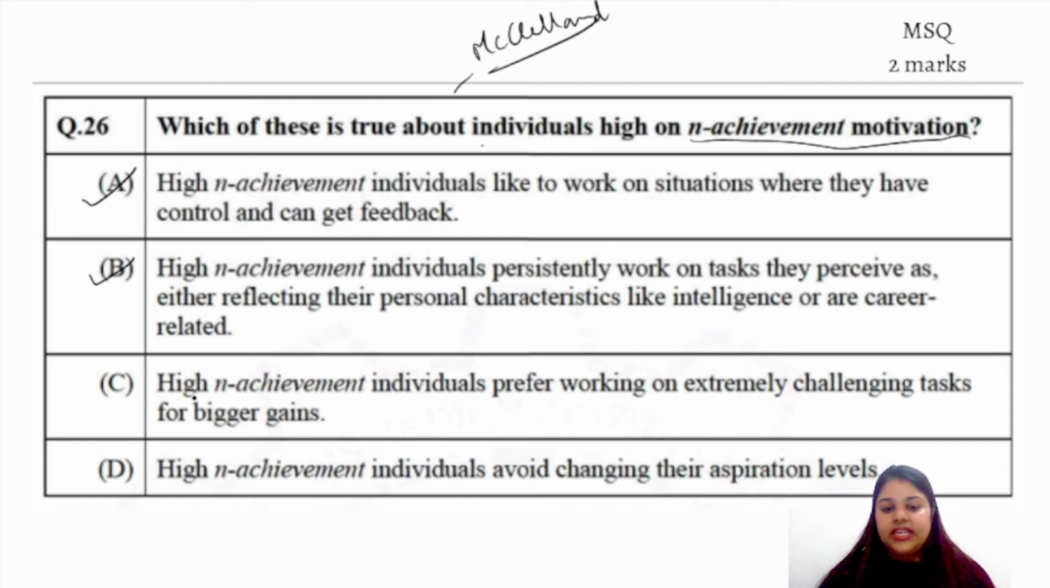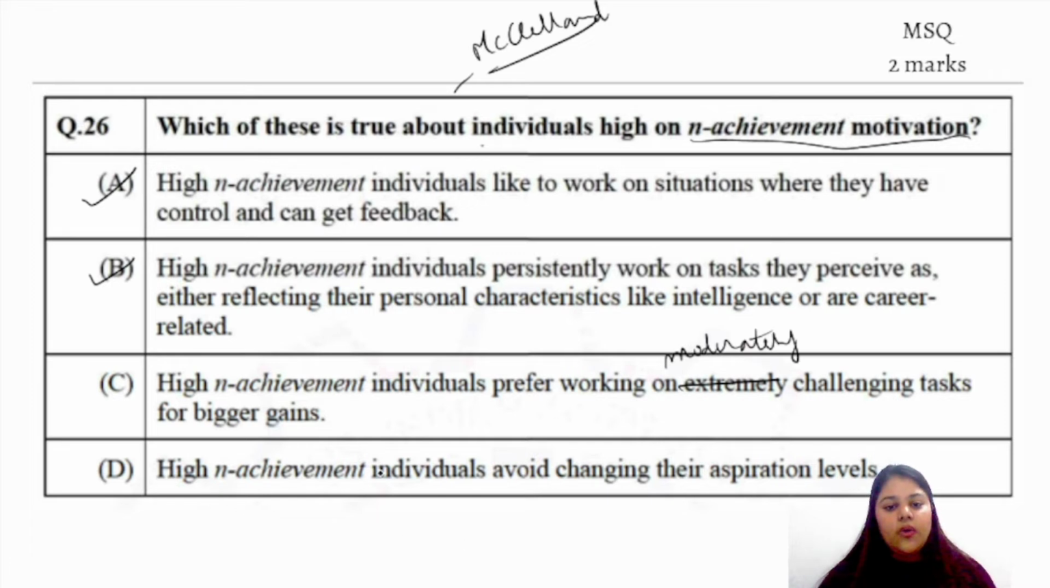High achievement individuals prefer working on extremely challenging tasks. They would prefer moderately challenging tasks, not extremely, because they would have a fear of failure, right, which can impact their achievement. So they would not want to involve themselves in an extremely challenging, risky task for bigger gain. They would want to work on a moderately challenging task so that their success or their achievement is guaranteed.